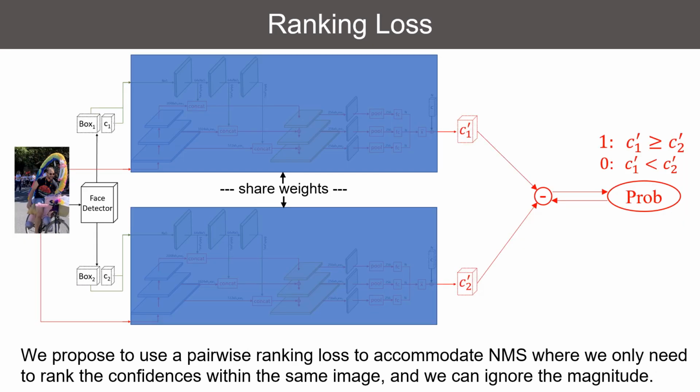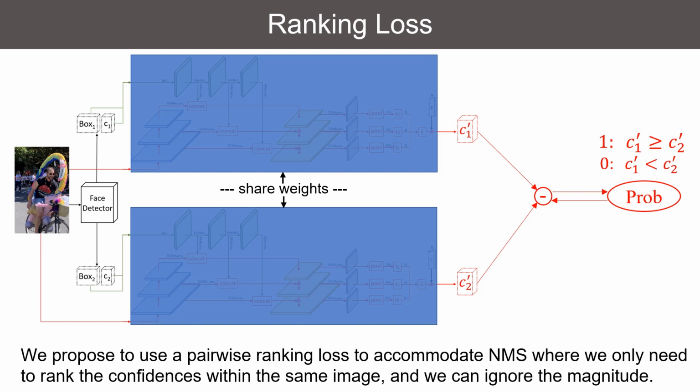We train our network in a pairwise ranking loss fashion, where we extract multiple predict bounding box and confidence from a single image, then pass them through the same refinement network. We then subtract this refined confidence and train them as a binary classification, where class 1 means the first confidence is higher than the second one, and class 0 is vice versa.